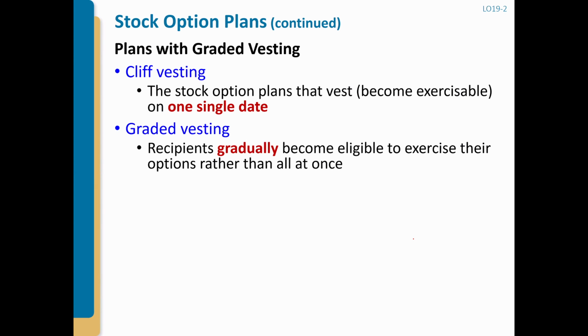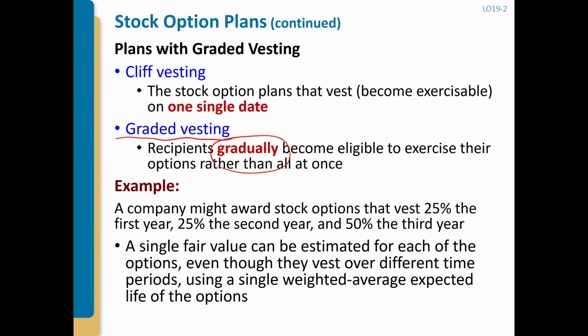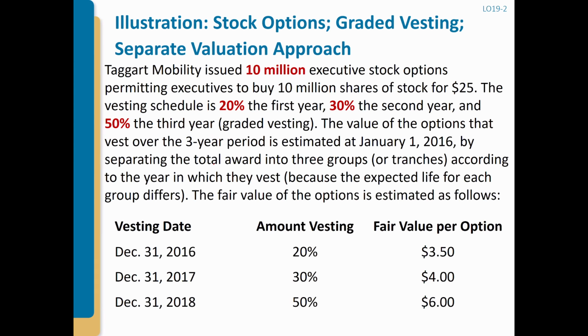We started with this, but we haven't finished yet. We call that graded vesting. Those vesting periods go gradually, so it's not all at the same time. Let's look at this example. We started with this, so let's just review this example, then we're going to finish it.